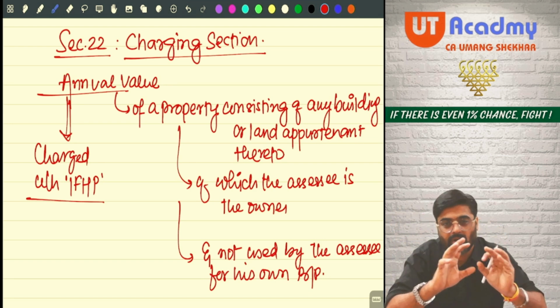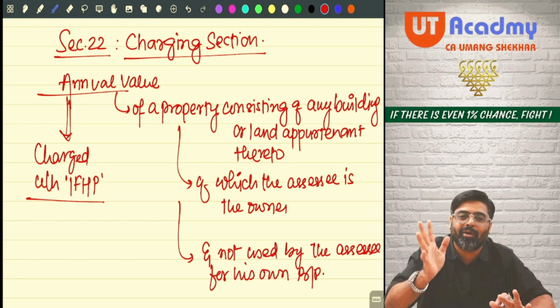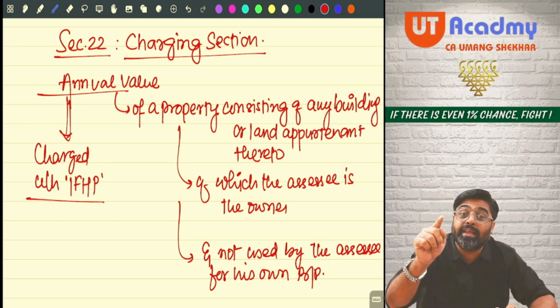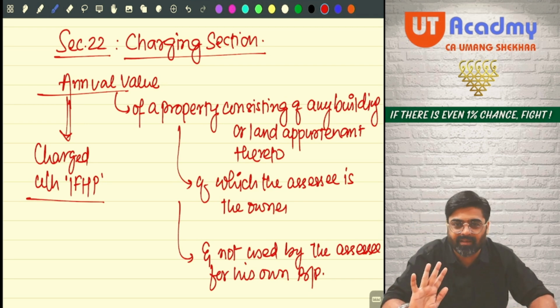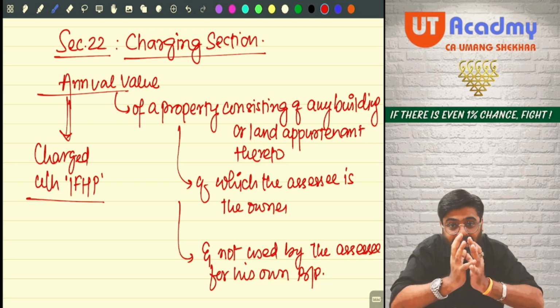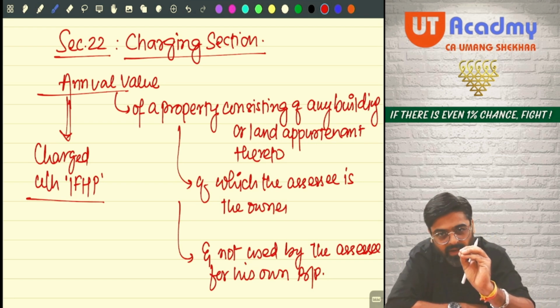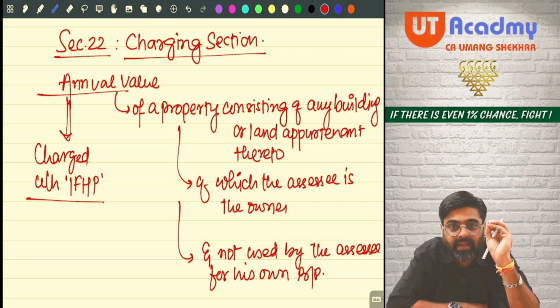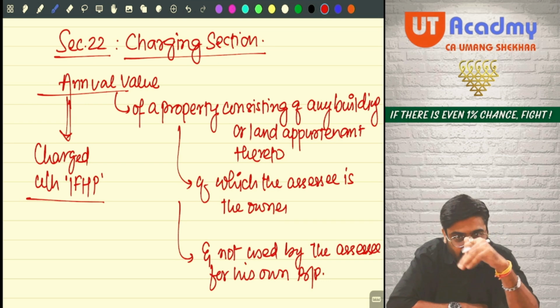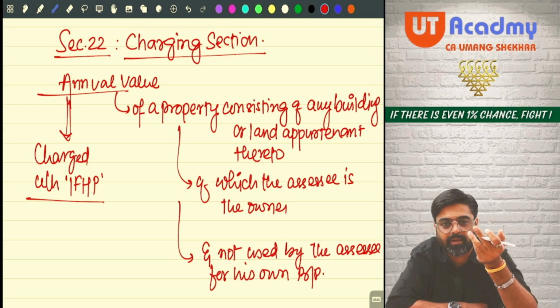We sweetly call it house property. So what is the meaning of house property? House property means any building or land appurtenant to such building. Appurtenant means attached, connected. So if there is a building or a land appurtenant to such building, meaning attached to such building, that is known as a house property for this head. We call it what? House property.